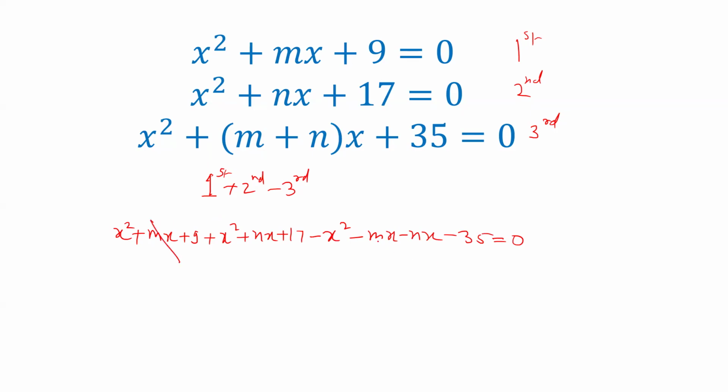This eliminated both m and n, and we got an equation in terms of x square. 9 plus 17 is 26, minus 35 is minus 9. So x square minus 9 equals 0, x square is 9, x equals plus minus 3.